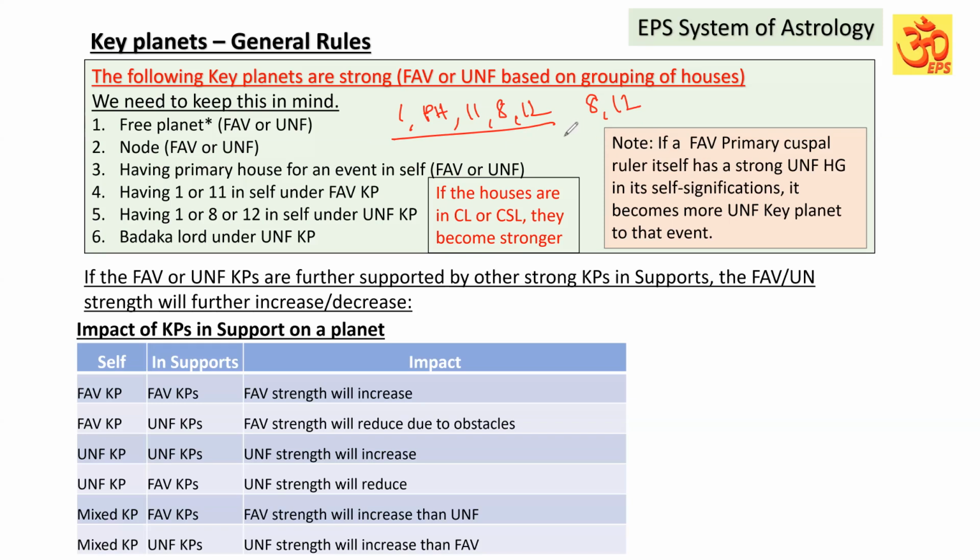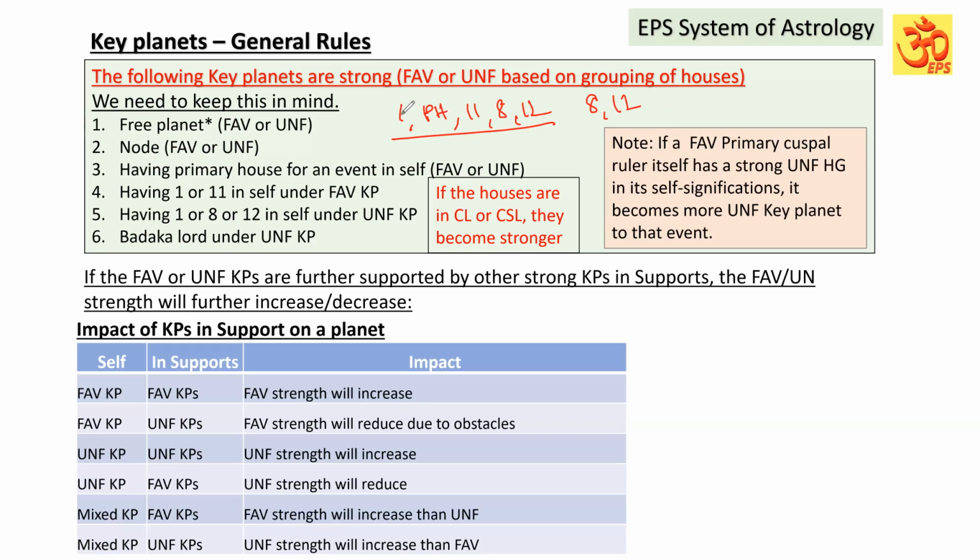It means that planet is owning the important house. If that planet itself in other self-signification has other unfavorable grouping, it is going to be more unfavorable. I hope you would have understood.